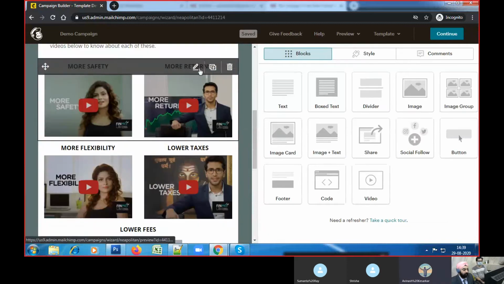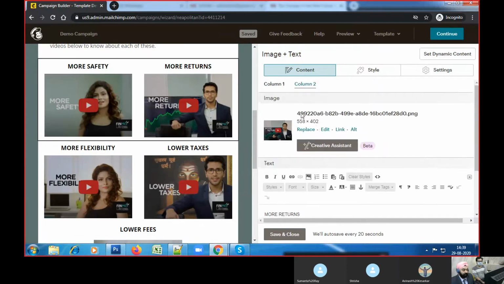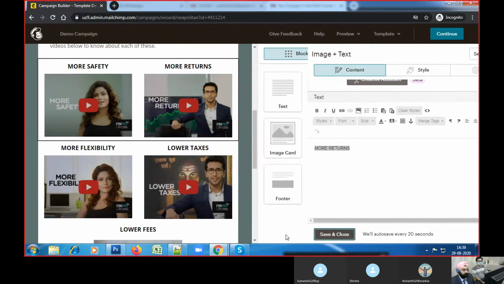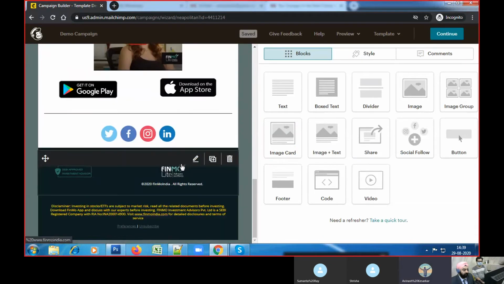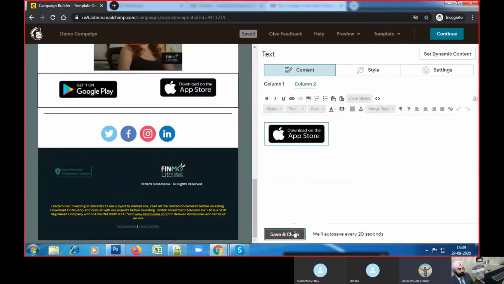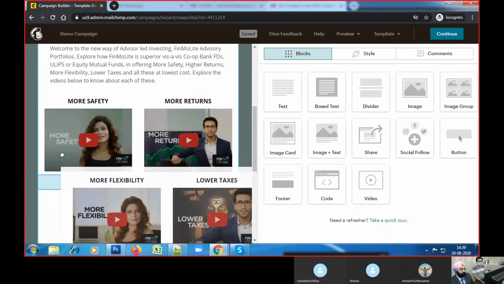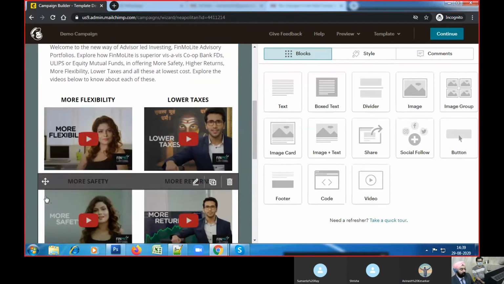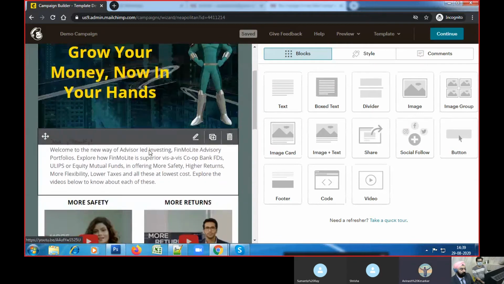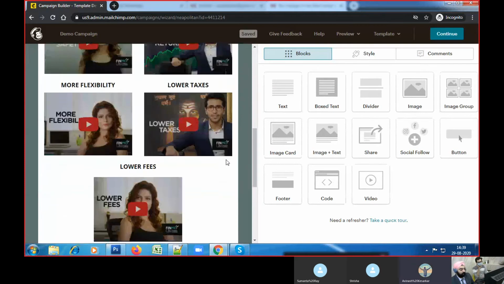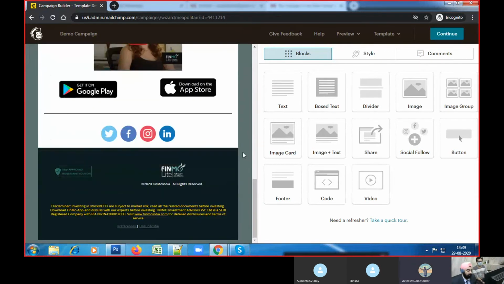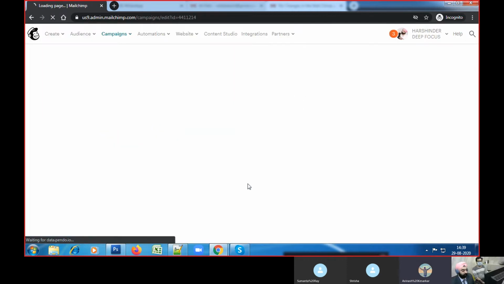If you want to add a new video, you can just replace the video and change the heading here. You can change the links easily. Everything is draggable and droppable. If you want to change the position, you can simply drag it. So overall, we have tried to make it using the MailChimp design editor so that you can comfortably reuse it in future. Okay, great.